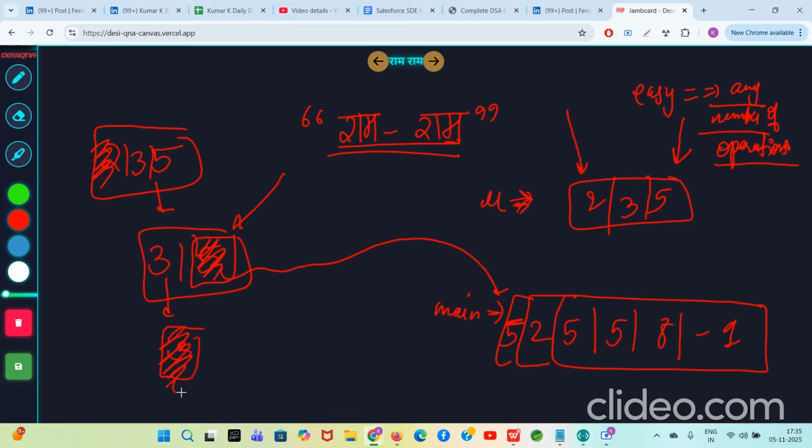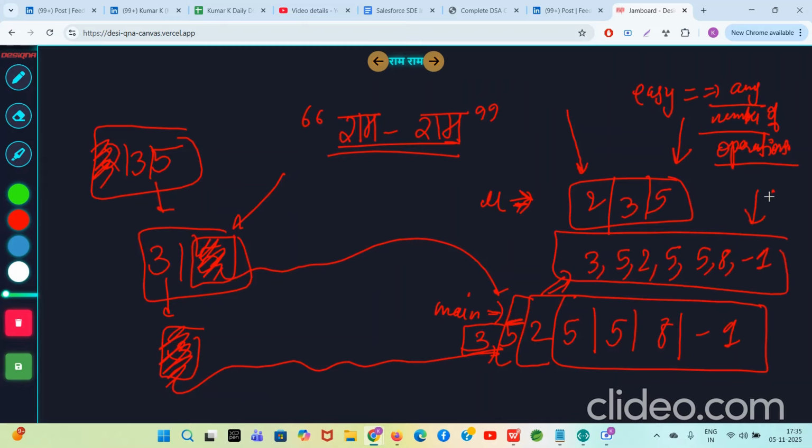So now let's remove 3 and put it at the start. I am putting it all at the start of the main array only. I could have put it at the back, but I'm putting it at the start. So now the main array looks like this: 3, 5, 2, 5, 5, 8, minus 1.